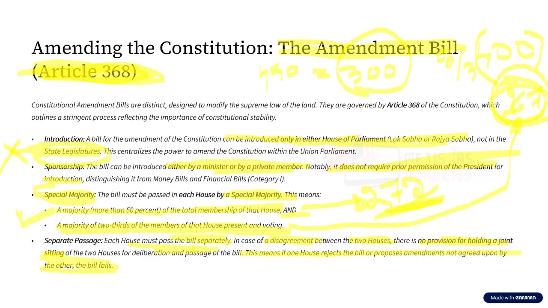Now, why so much strictness? Because this is something that is going to change the constitution. And changing the constitution, should it be done easily? Absolutely not. It should be done in a very, very difficult manner. It has to be done only when most of the members agree for it. And that is why these provisions are utilized.